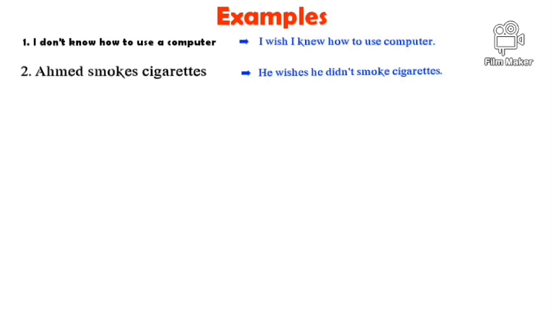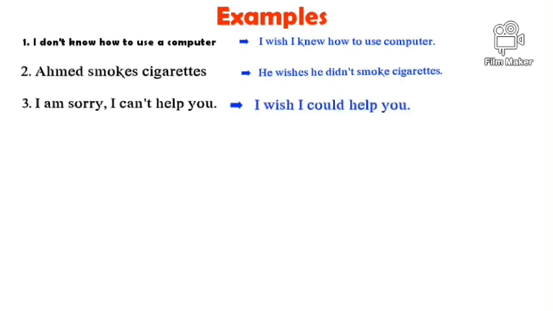Okay, next, number 3. I'm sorry, I can't help you. We can delete the sorry. Okay, like this. Look, I wish I could help you. Can't, could. Number 4. I can't sing. This is when we are talking about abilities or possibilities. Okay, I can't sing. Let's now do the wish. I wish I could sing.